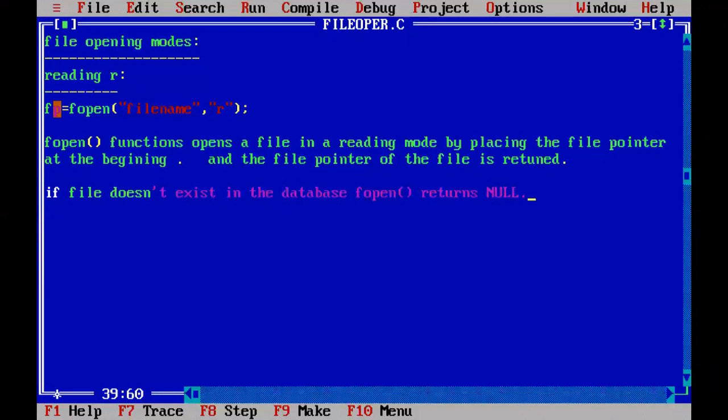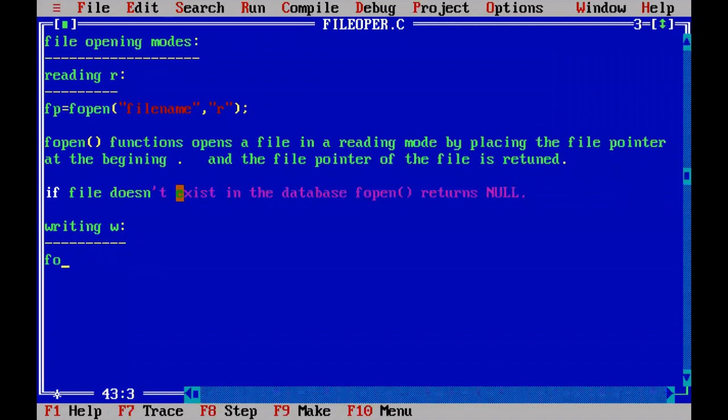If you try to read that file which is not opened, then you will get compilation errors or runtime errors, because the file is not opened. And if the file is not opened, then that read operation fails, and you will get some errors at runtime. Let me discuss the next mode, writing mode. Writing mode is represented with W. First I will write the syntax.